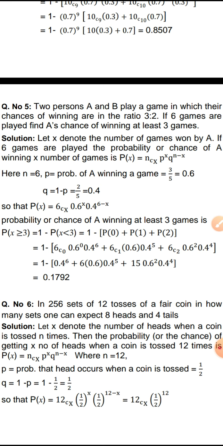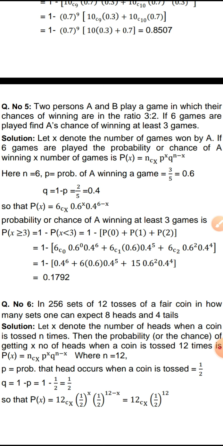So the chance of A winning a game is 3 by 5, and the chance of B winning a game is 2 by 5.